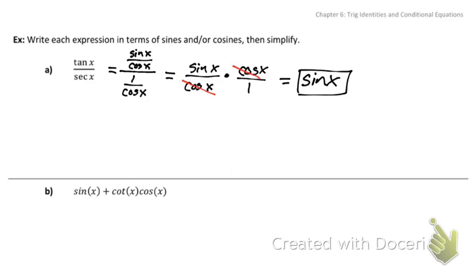I believe last year I put this on the test and a whole bunch of people got it wrong because it looked too easy. All right, just follow the directions. Don't make your life really hard. That's all you're supposed to do: write each expression in terms of sine and cosine and simplify your way down.